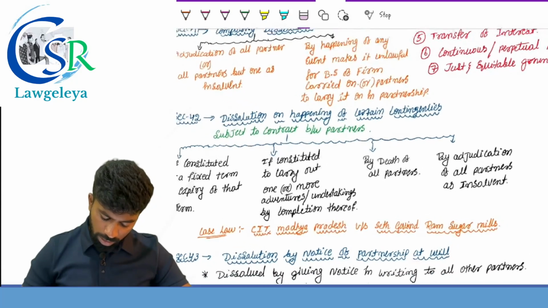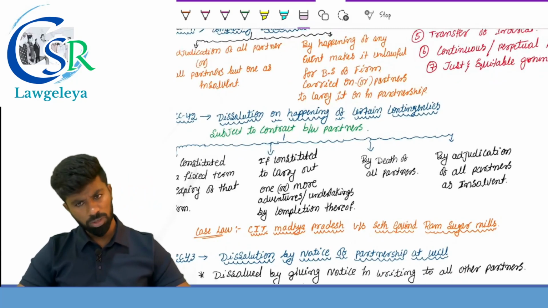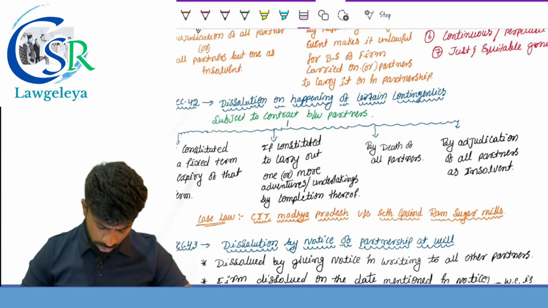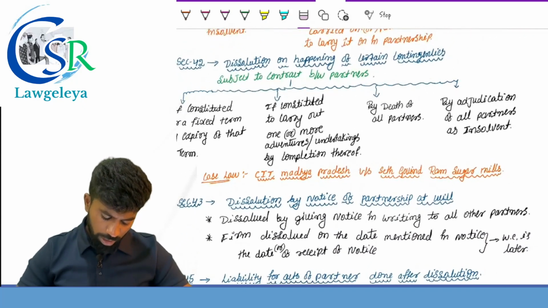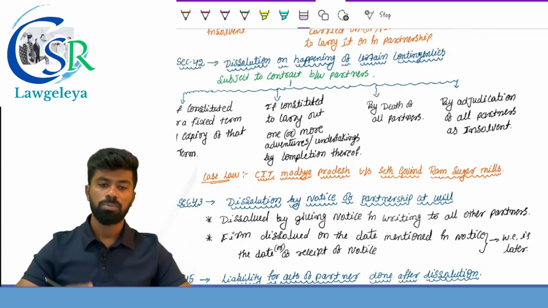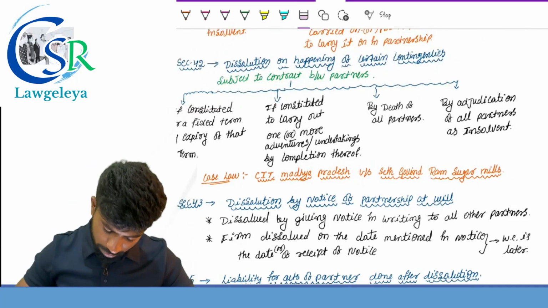Next one, by the death of all the partners, the firm is dissolved, or by adjudication of all the partners as insolvent. So in all these cases, the firm is dissolved. Next, section number 43, dissolution by giving a notice if it is a partnership at will. We know that in case of partnership at will, the partner may dissolve the firm by giving what? Notice in writing to the other partner.